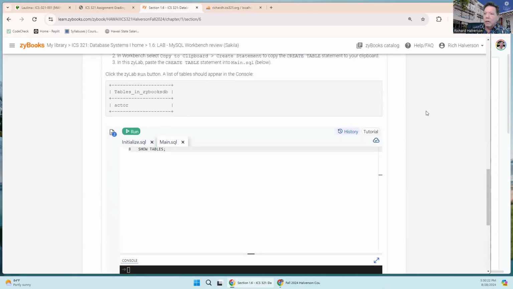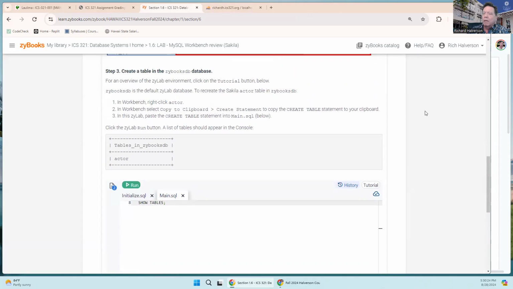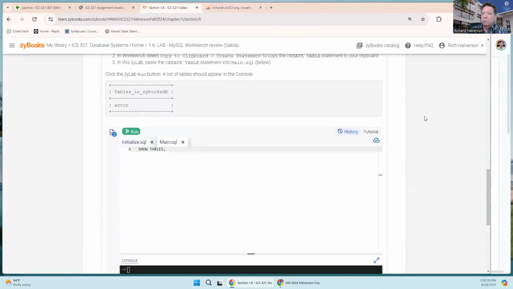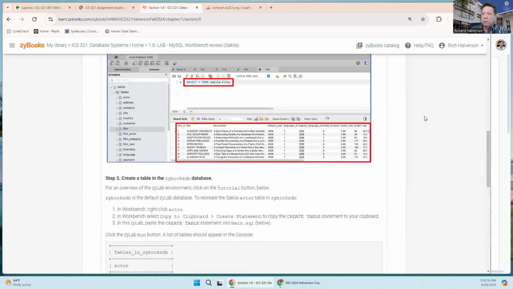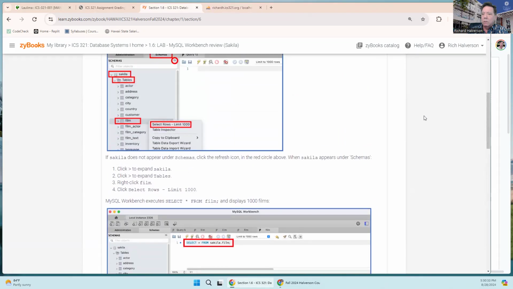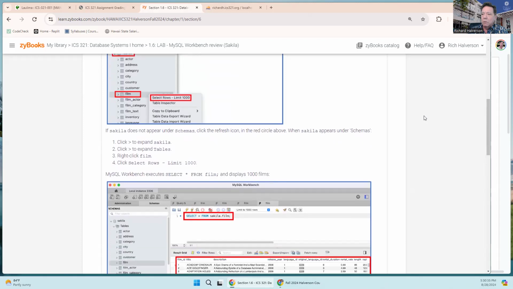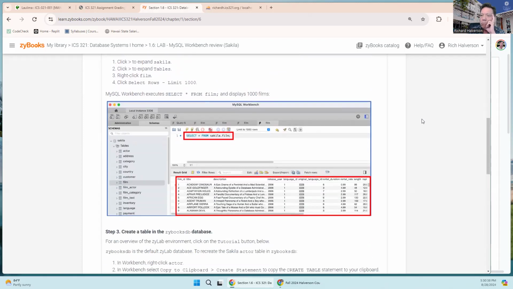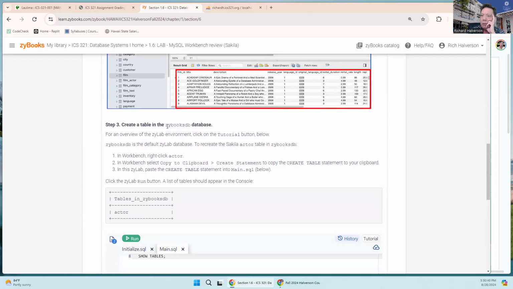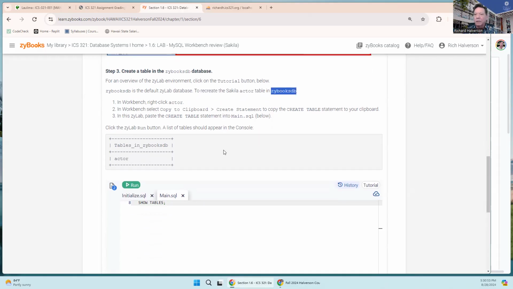Okay, now we got to do this. What are we supposed to do here? Create a table in the Zybox DB database. Recreate the actor table down here.